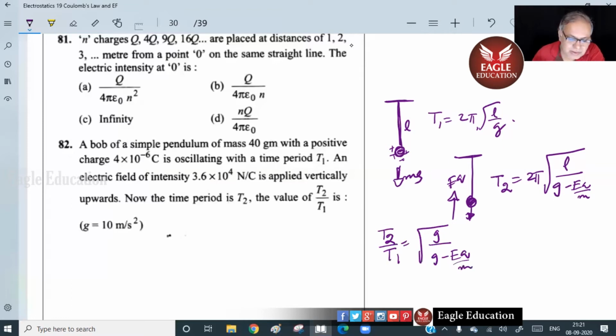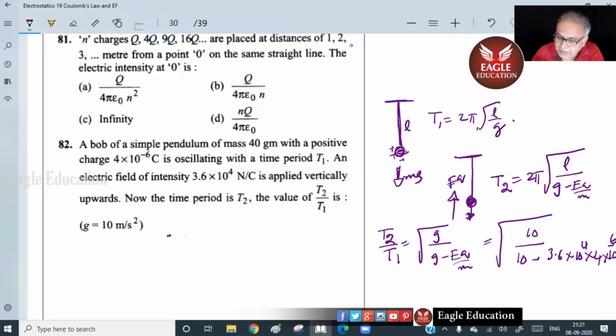So rest is all calculations. That will be 10 by 10 minus EQ, which is 3.6 into 10 to the power 4 into Q, which is 4 into 10 to the power minus 6.